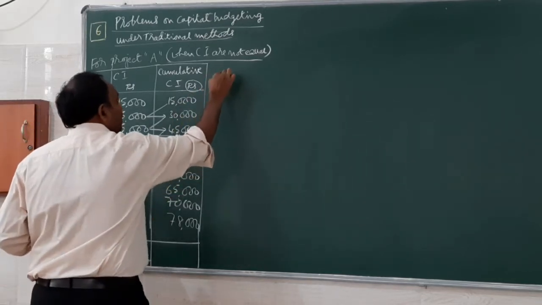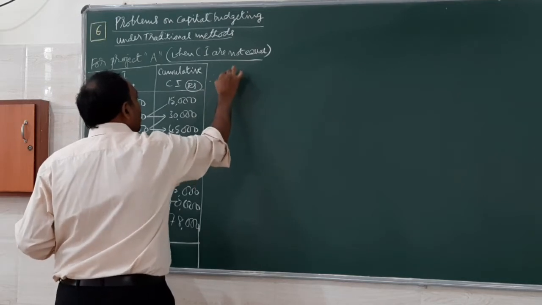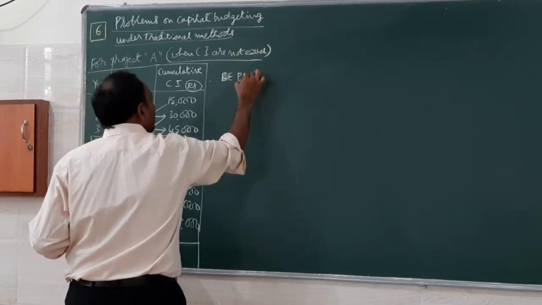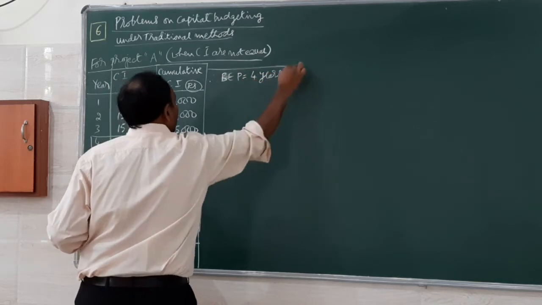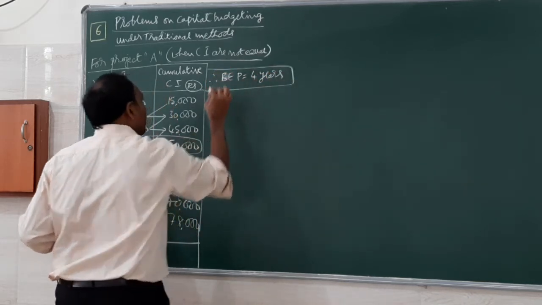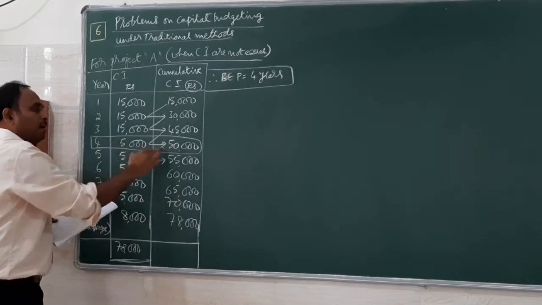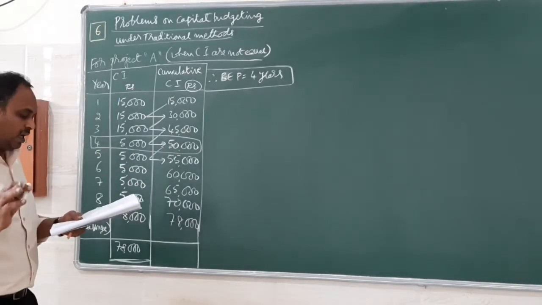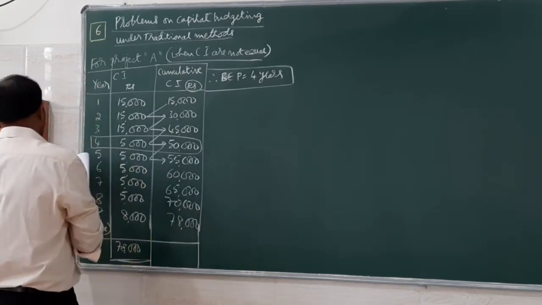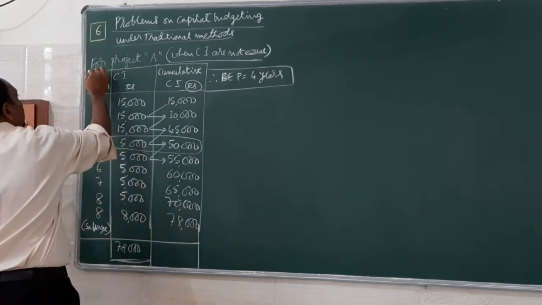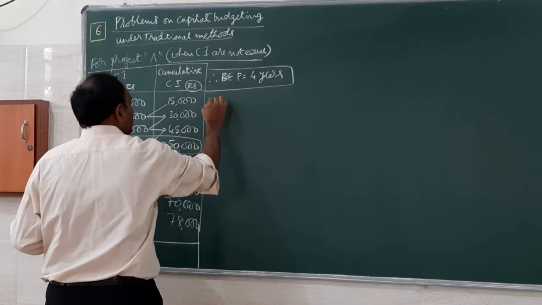So I can say, therefore, BEP is equal to 4 years. So it takes 4 years to get back the investment. That is the BEP.